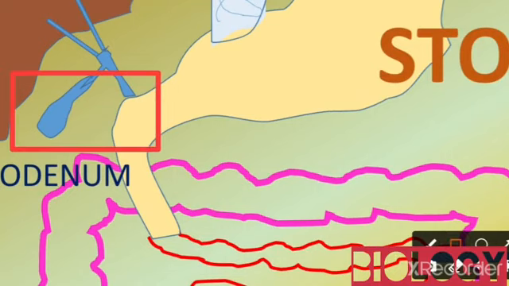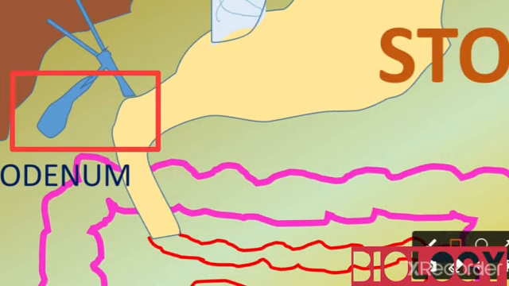Gastric juice contains the pepsin enzyme. This enzyme works on the proteins. The proteins are converted into peptones by the pepsin enzyme.